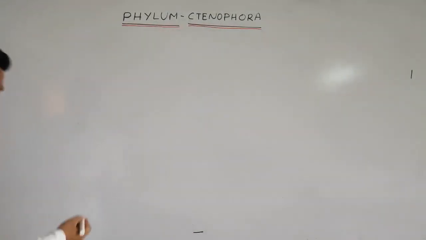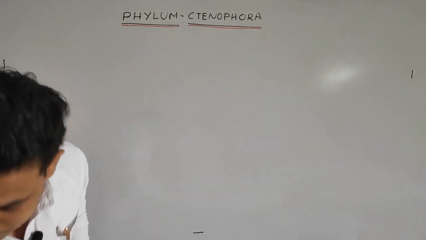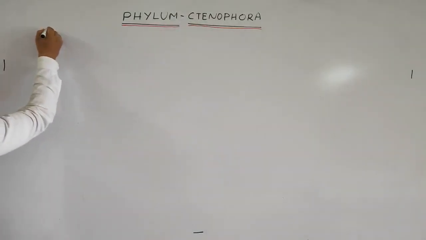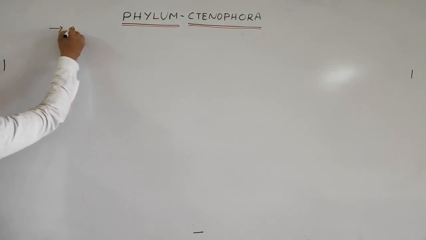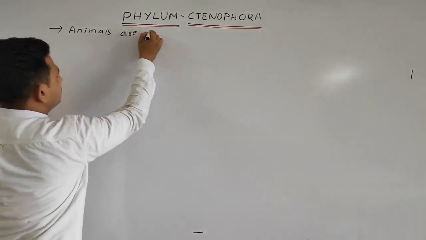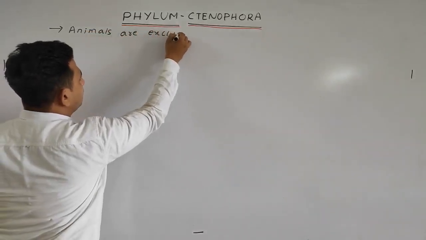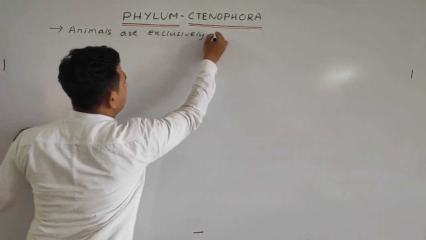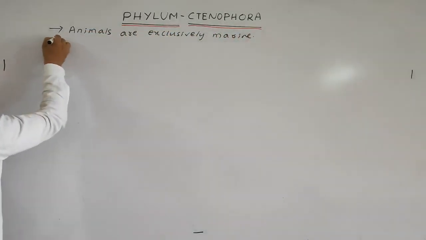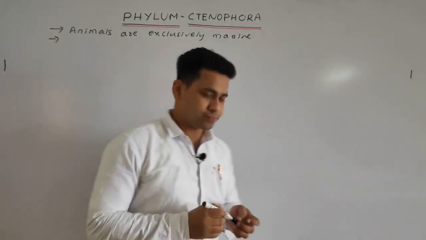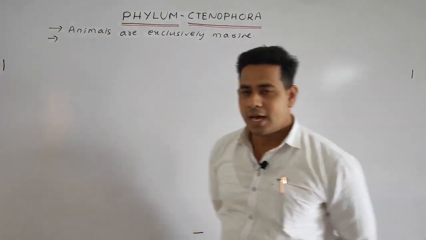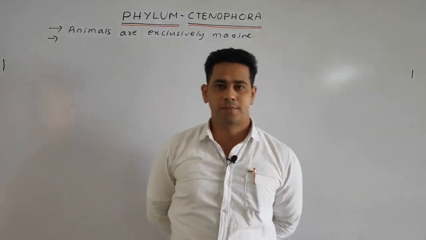So we can write: phylum Ctenophora animals are exclusively marine. Okay students, next point, in the case of the Ctenophora, these are generally diploblastic.